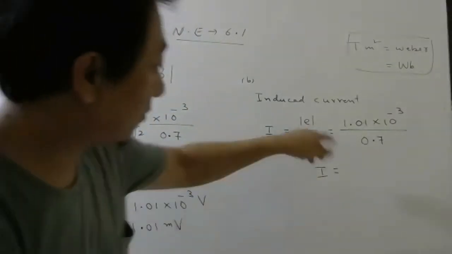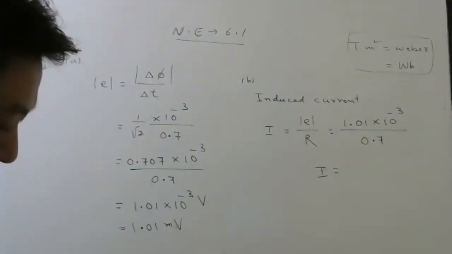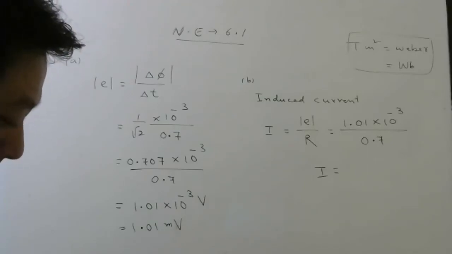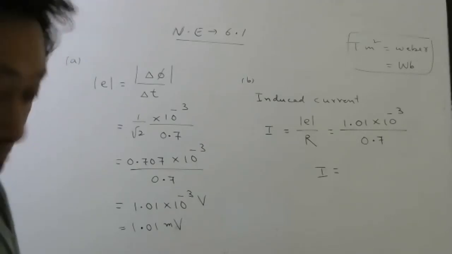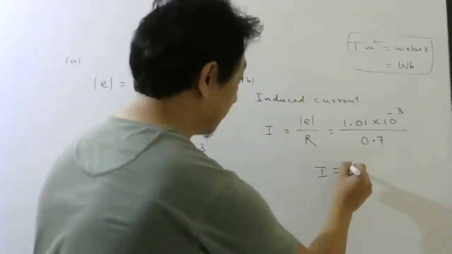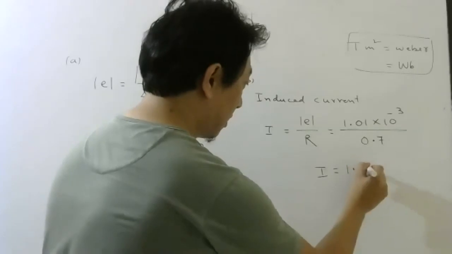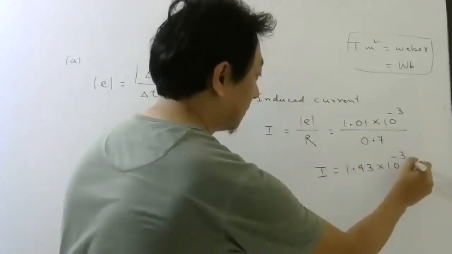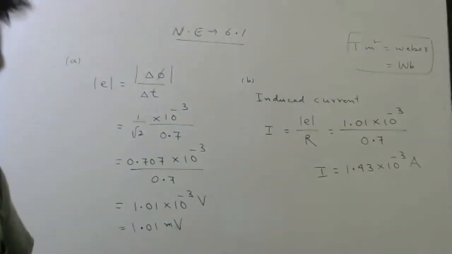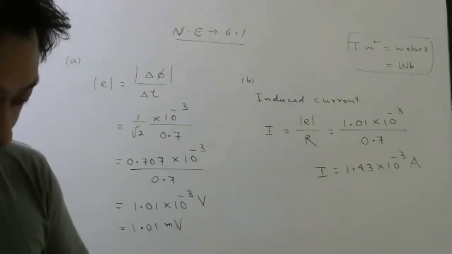How much is it coming if you divide? 1.01 divided by 0.7, 1.43, right? I can make it into 10 power minus 3. So this much current you are getting.